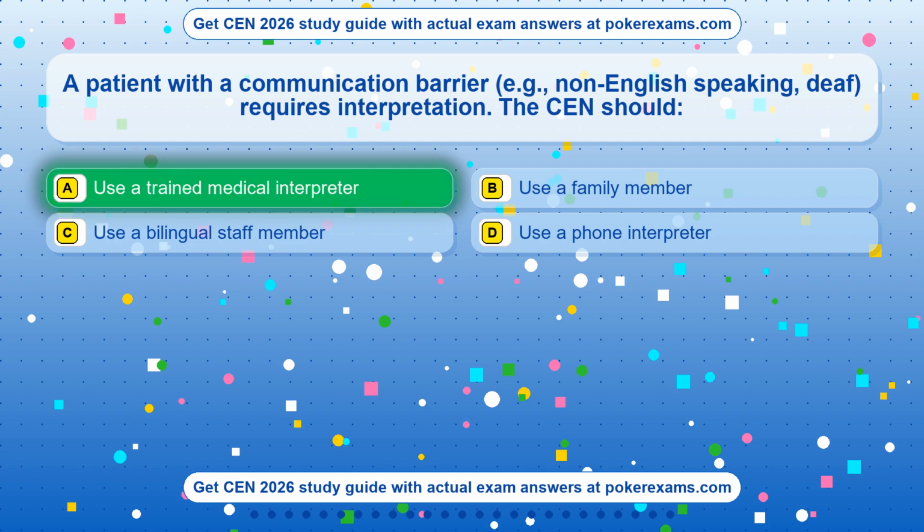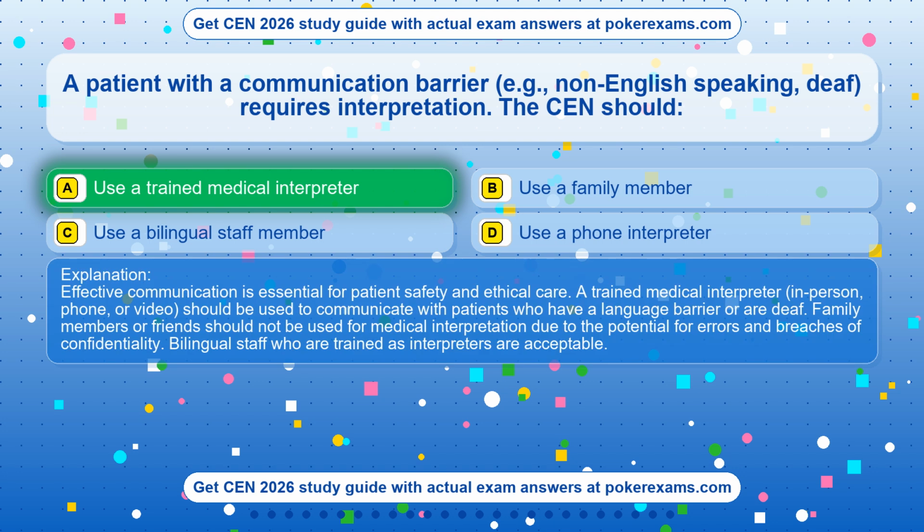The correct answer is option A. Use a trained medical interpreter. Effective communication is essential for patient safety and ethical care. A trained medical interpreter, in person, phone, or video, should be used to communicate with patients who have a language barrier or are deaf. Family members or friends should not be used for medical interpretation due to the potential for errors and breaches of confidentiality. Bilingual staff who are trained as interpreters are acceptable.